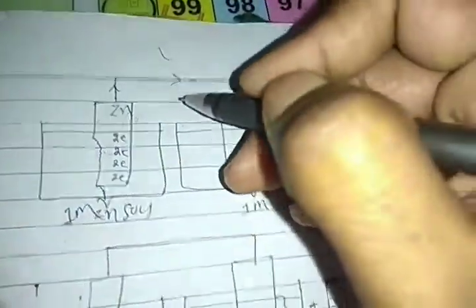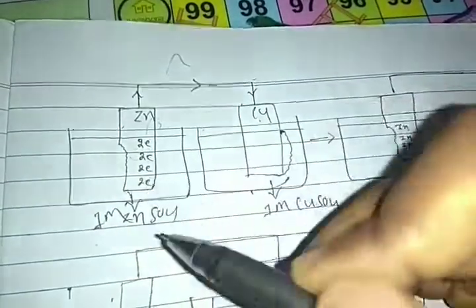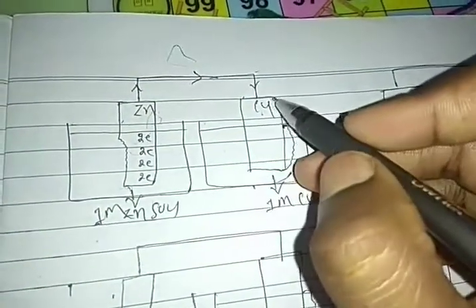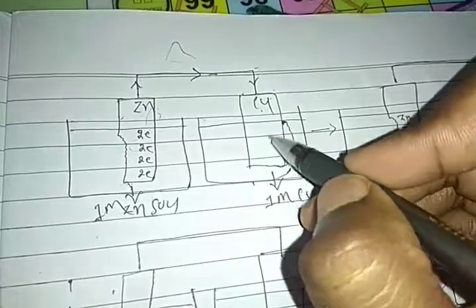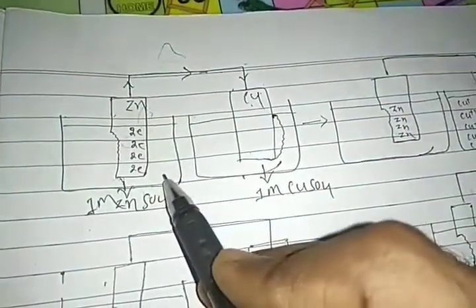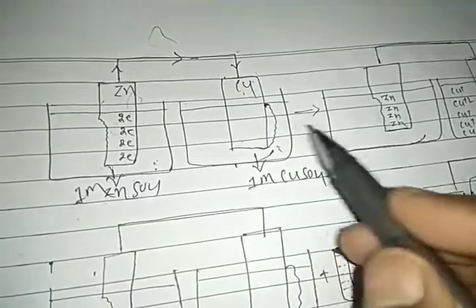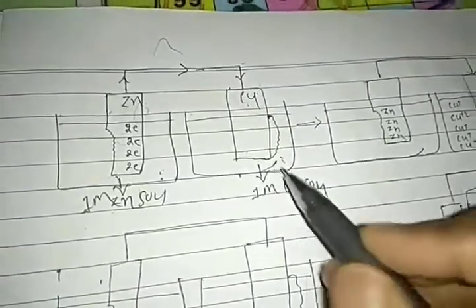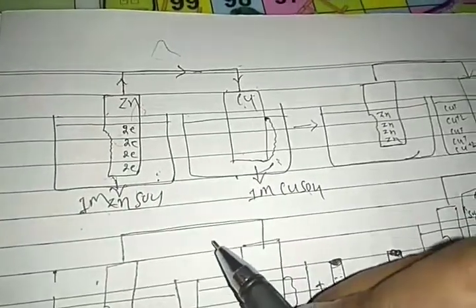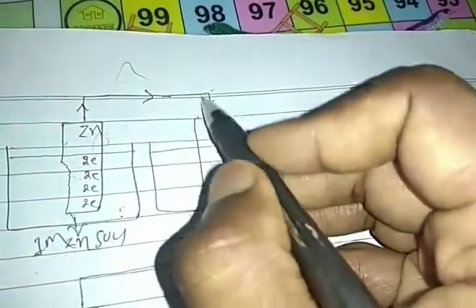Then what happens, students? In the zinc electrode, the number of electrons increases; in the copper electrode, the number of electrons decreases. In the zinc sulfate solution, zinc ions increase. In the copper sulfate solution, copper ions decrease. For neutralizing, we connect the wire.